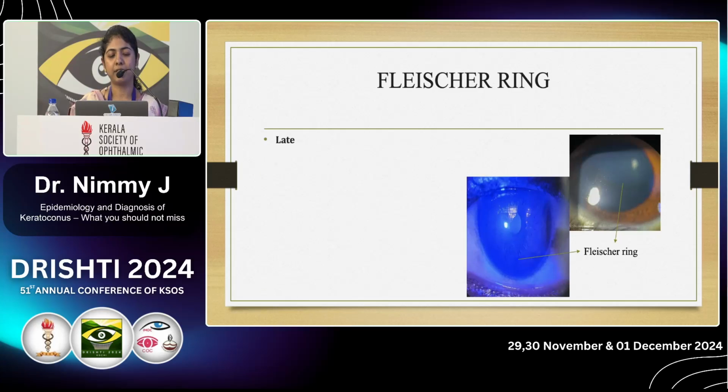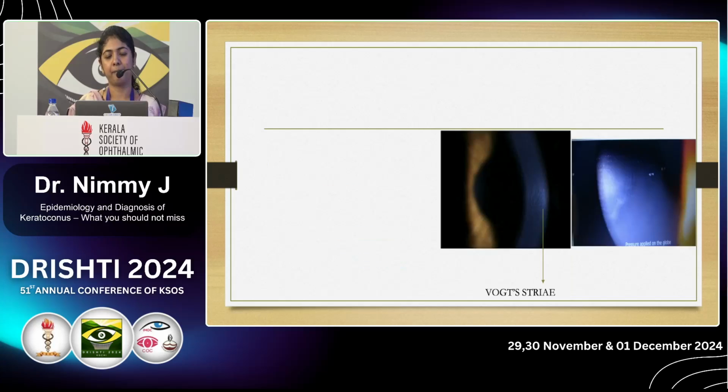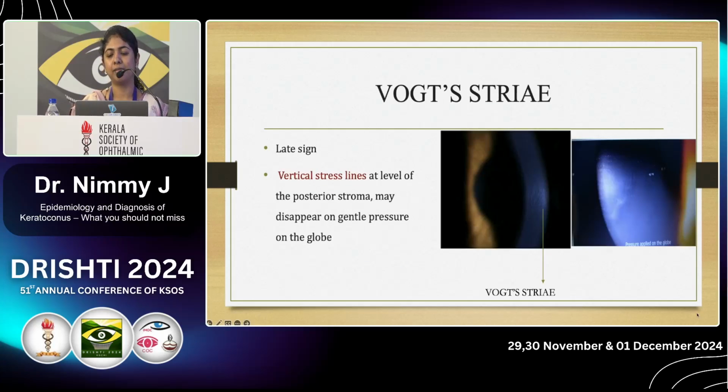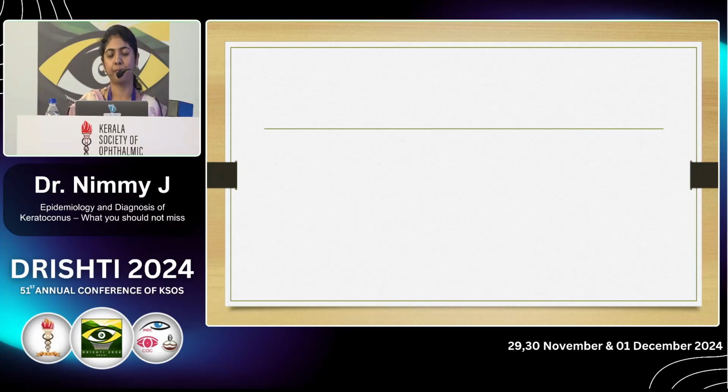This is a Fleischer's ring, which is a late sign. There is a brownish deposition of iron in the basal epithelial cells and in the base of the cone, and it is best appreciated with the cobalt blue light. This is the Vogt striae, which are the deep stromal stress lines, seen in the posterior stroma, and as you can see in this video, this disappears on applying gentle pressure on the globe.